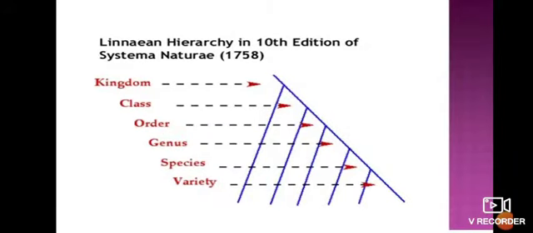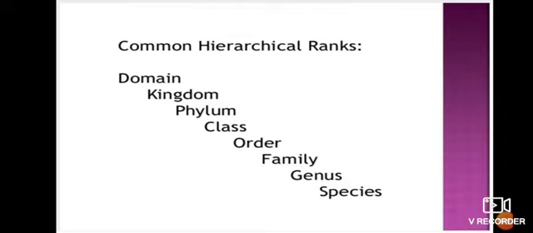The Linnean hierarchy, in the 10th edition of the system, which was in 1758, has the kingdom divided into class, order, genus, species, and variety, which may be seen in the picture given. Common hierarchical ranks include domain, which may be further divided into kingdom, phylum, class, order, family, genus, and species.